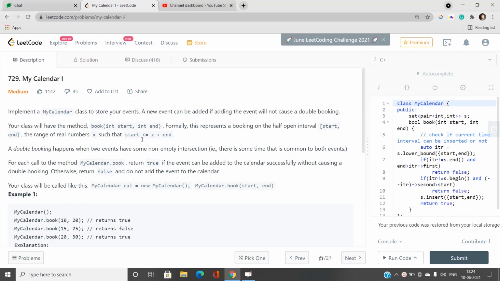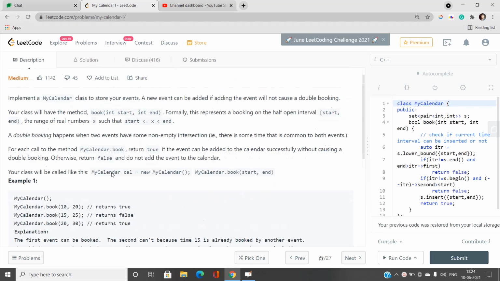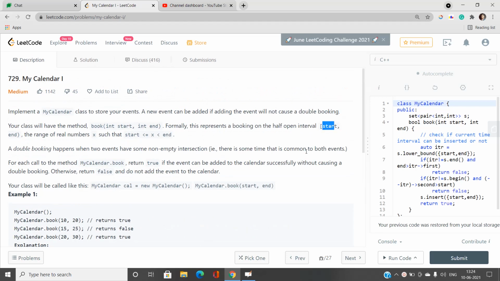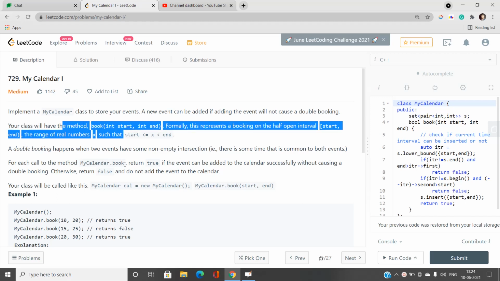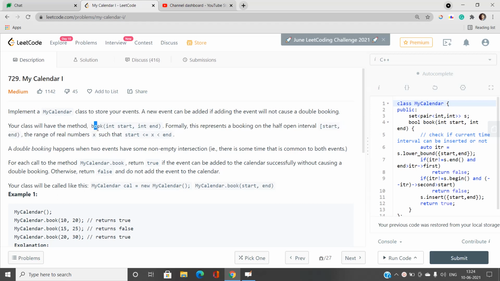Okay, so talking about this problem, implement a my calendar class to store your events. A new event can be added if adding the event will not cause a double booking. Okay, so what is the event? I think start to end, like it is actually a range of dates, I think. Yes, so we will have to implement the method book. This one formally represents a booking on the half open interval. You can see the start time has an inclusive bracket while the end time doesn't have an inclusive bracket.